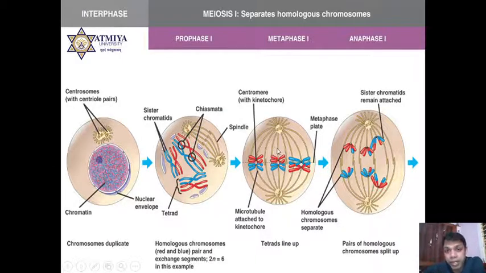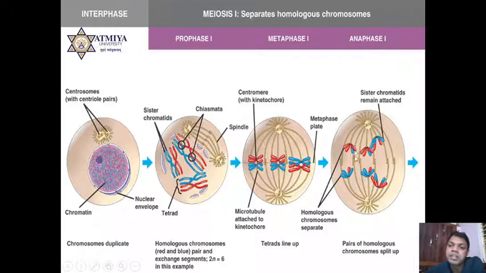In metaphase 1, the whole chromosome is going to be separated, whereas in mitosis only the chromatid is separated. Now at the end of metaphase 1, you can see in anaphase the same formation occurs from metaphase to anaphase. It means MPF is playing an important role again. Everything is the same.